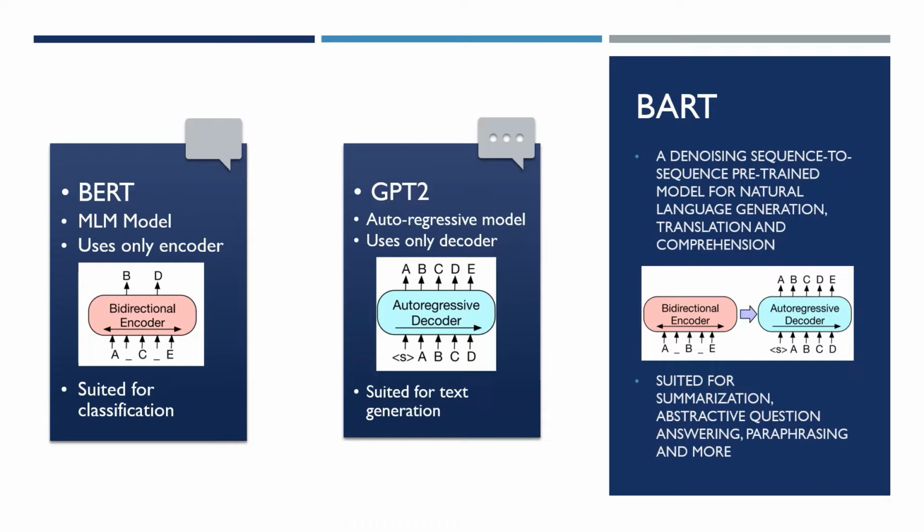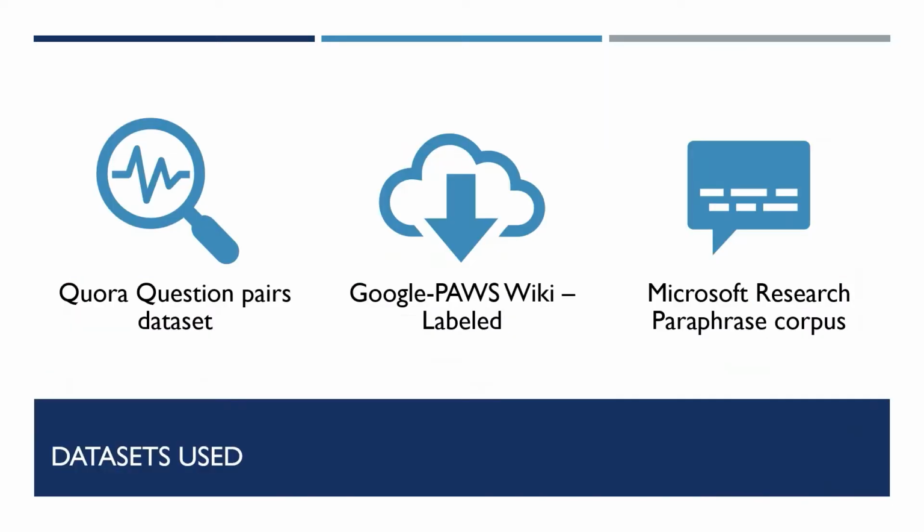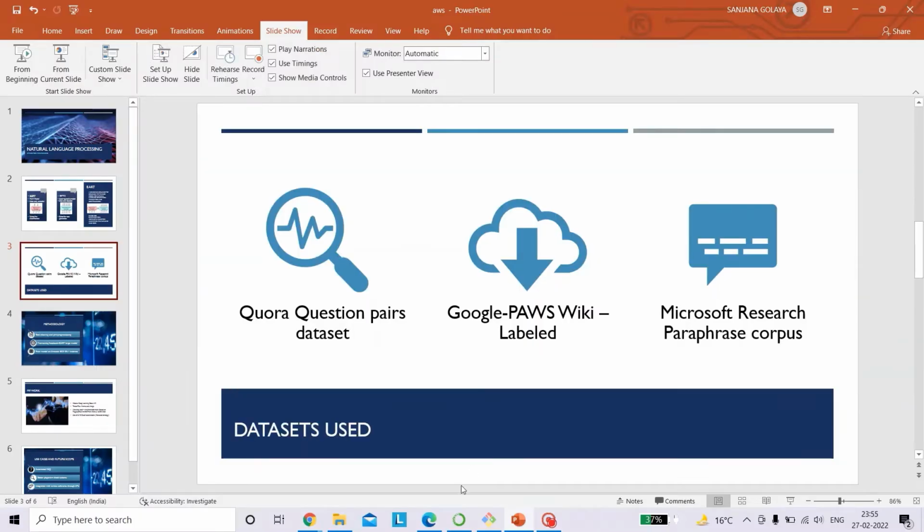Now, BART makes the best of both worlds as it has both an encoder and a decoder, and it's suited for tasks such as summarization, abstractive question answering, paraphrasing, among more. For the purpose of training my model, I use three datasets, one by Quora, one by Google, and the last one by Microsoft. Let me just quickly show you what all of these entail.